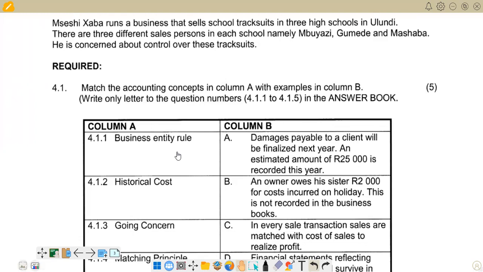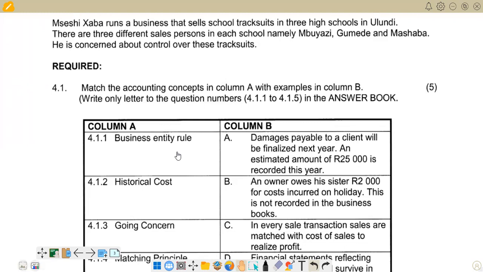So there's a separation that should be there between the owner and the business in terms of the activities that are happening there. Mainly, we are concerned that the transactions the owner does should be separated from the transactions that the business does. So it also entails that personal activities of the owners are kept separate from the business transactions and excluded from the financial statements.